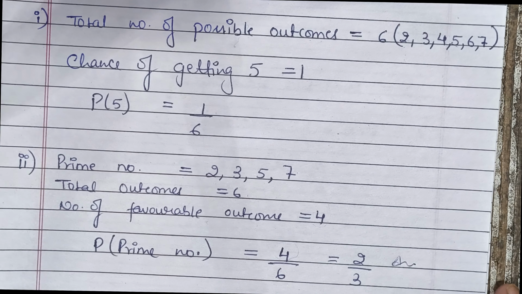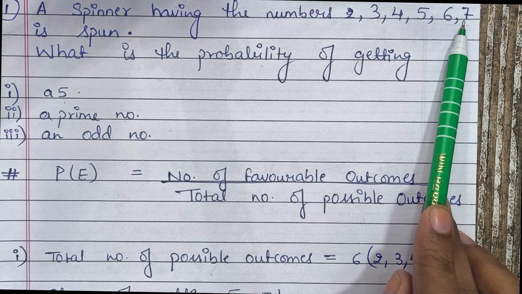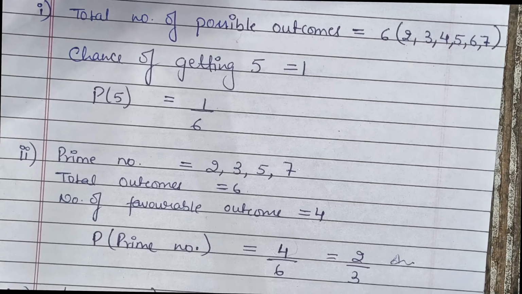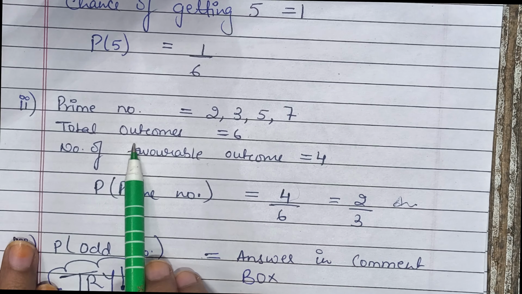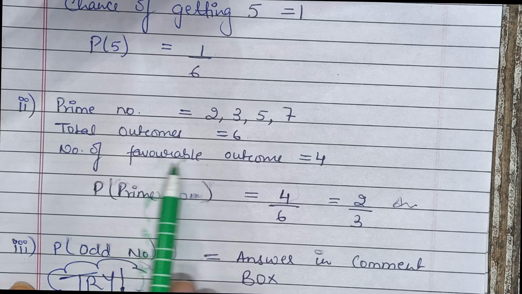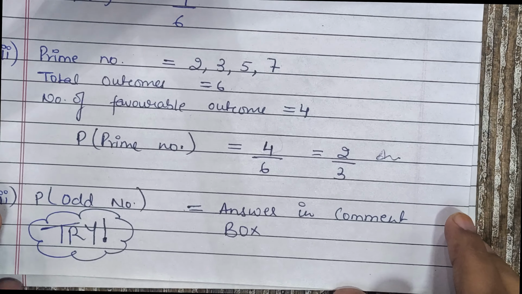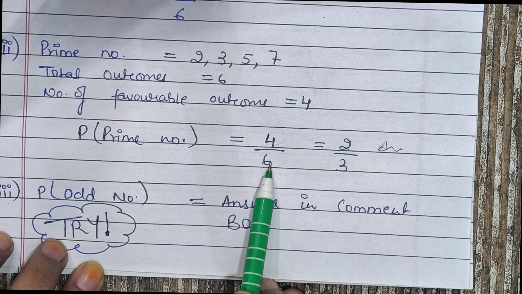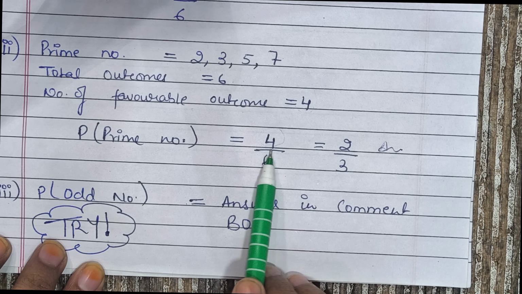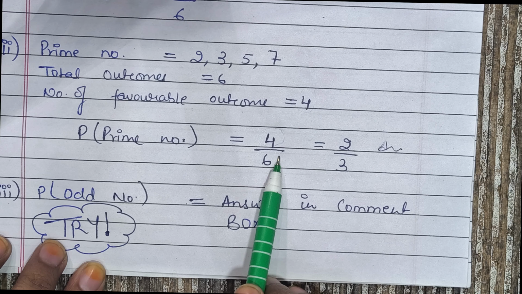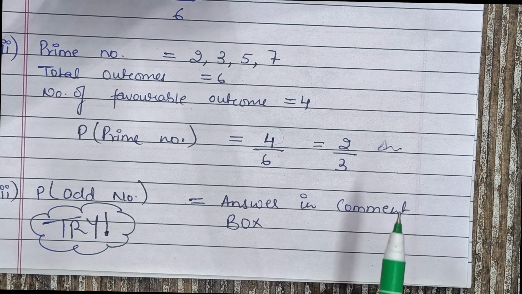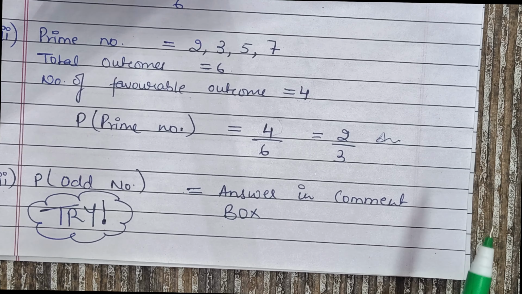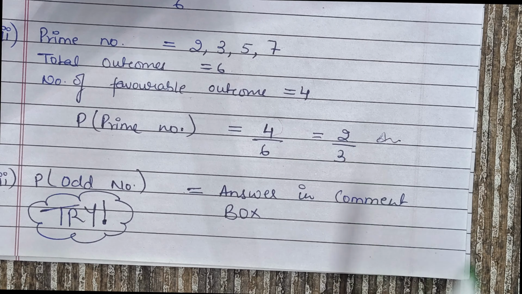2, 3, 5, 7. As per this, how many numbers are given? 6 numbers are given. 2, 3, 5, 7. How many are prime in this? 4 prime numbers. So our favorable outcomes will be 4, and total outcomes as given are 6. Number of favorable outcomes is 4. So the probability of getting a prime number is the number of favorable outcomes upon the number of possible outcomes. Favorable outcomes 4, possible outcomes 6. We always write the answer in the lowest term, or the place till which it can be cancelled. That is the lowest term ultimately. So it will be 2 upon 3.